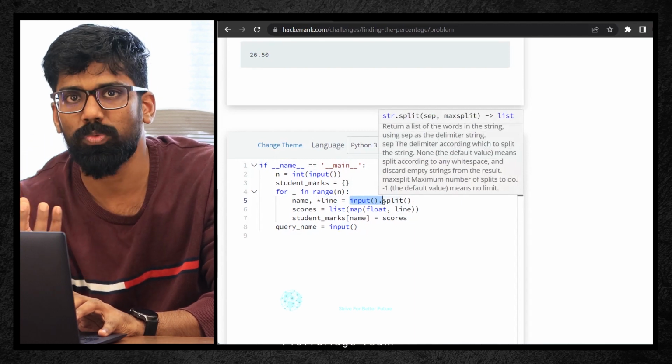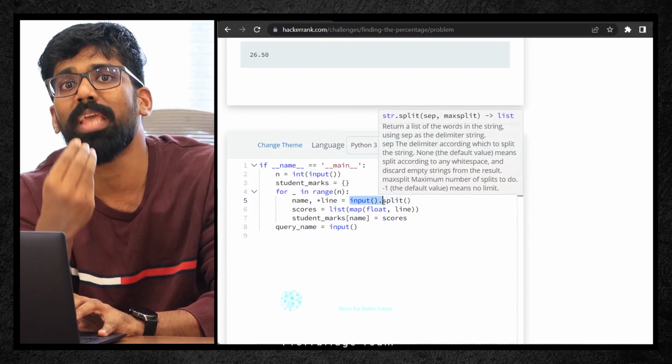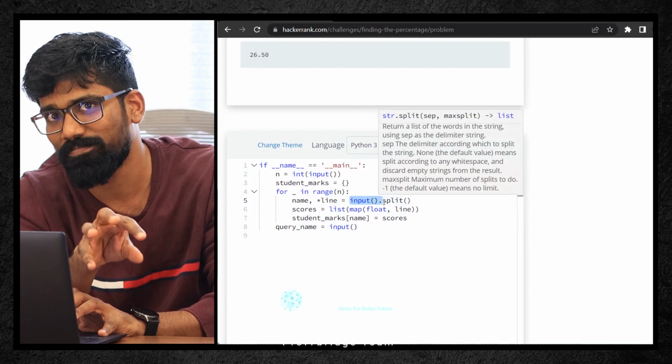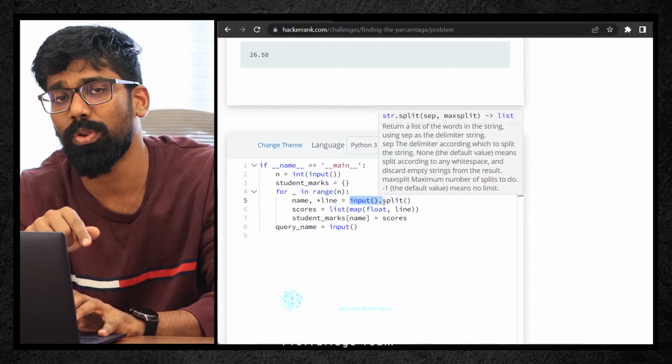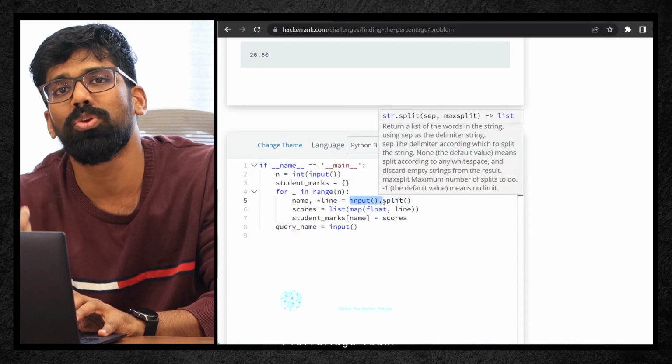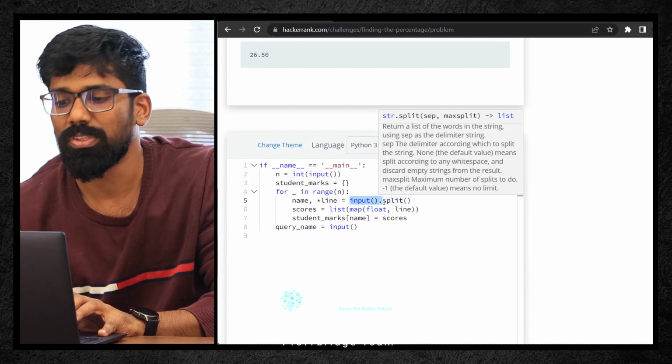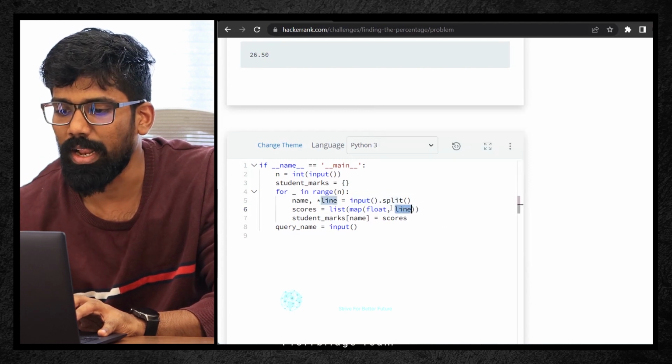But for those numbers, whatever we are receiving, we need to compute the average. How can we compute the average when the data type is a string, right? So we need to convert it into numerical format. So what are the two data types in numerical? One is integer and the other one is float. So now I'm going to take that line and map it with respect to float.